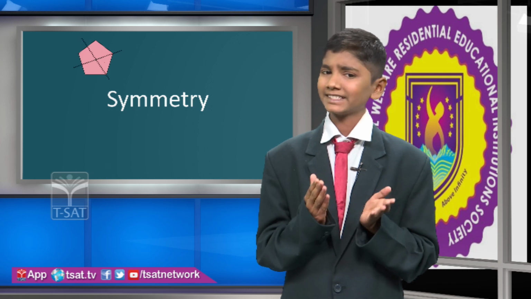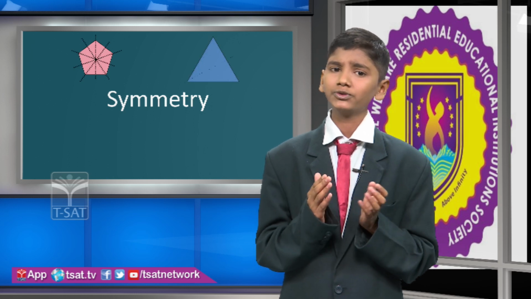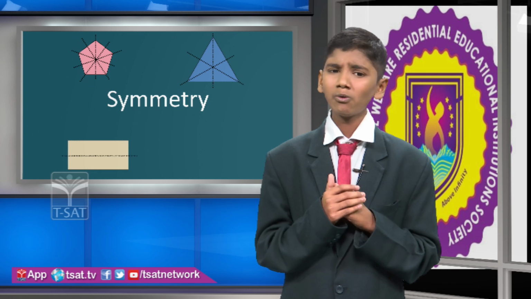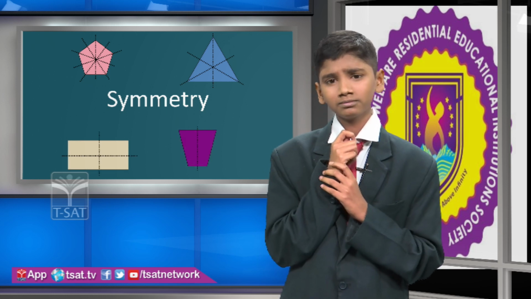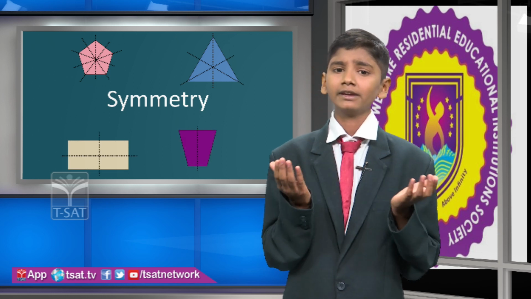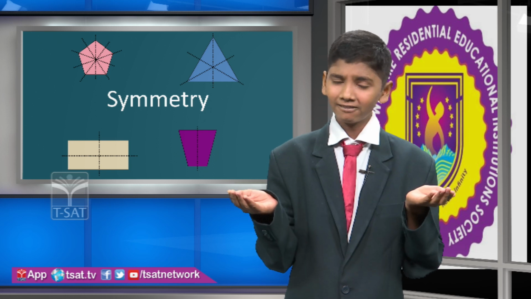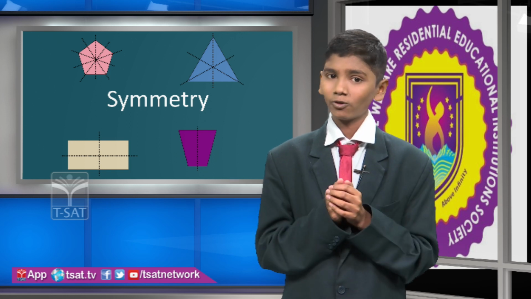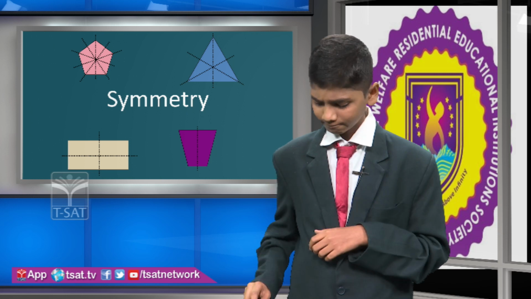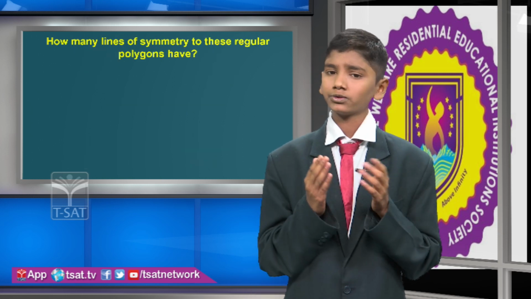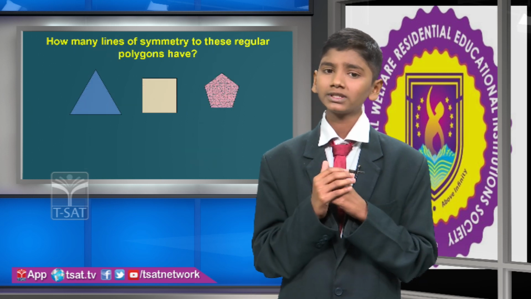Symmetry. If you take some of the regular polygons, you observe lines of symmetry. Do they have? What is meant by a regular polygon? A figure is said to be a regular polygon if all sides are equal and all angles are equal. Then we call it a regular polygon.